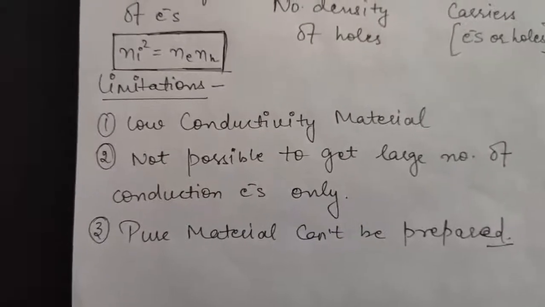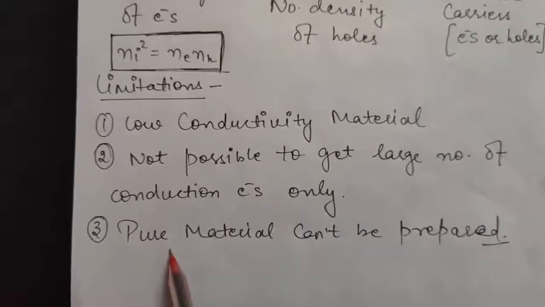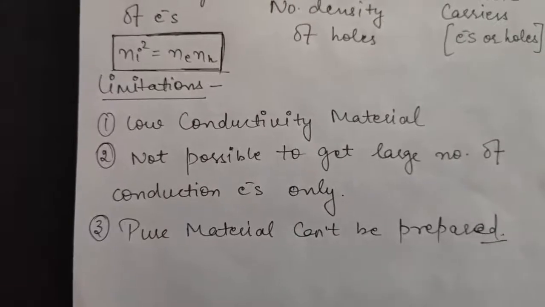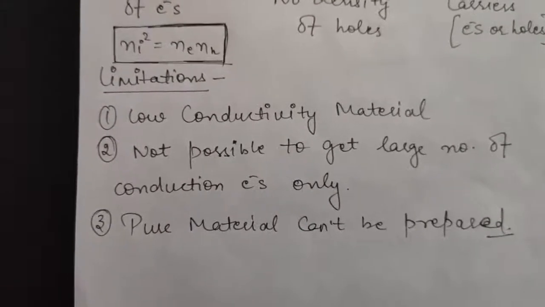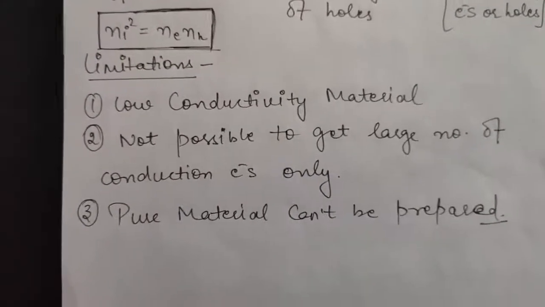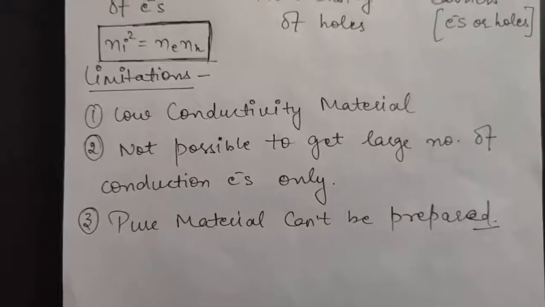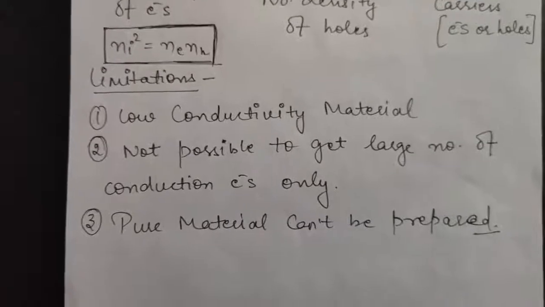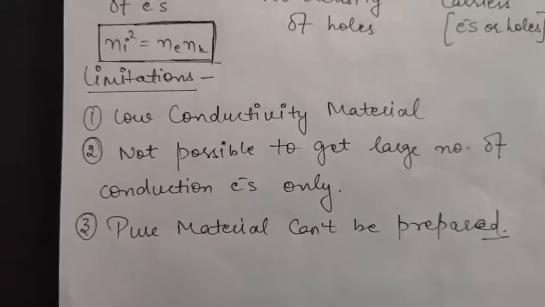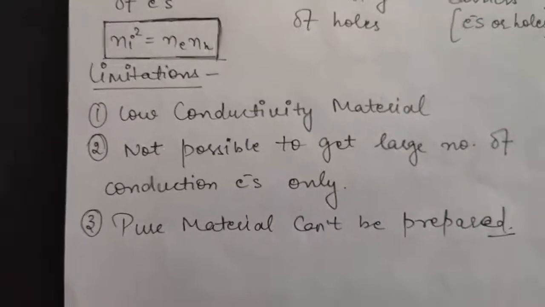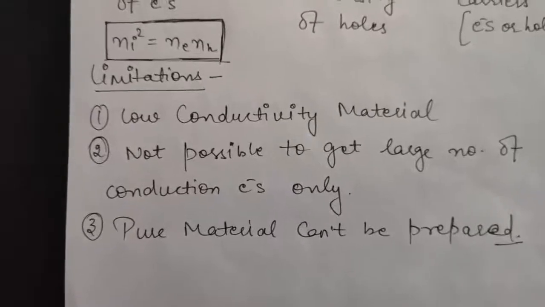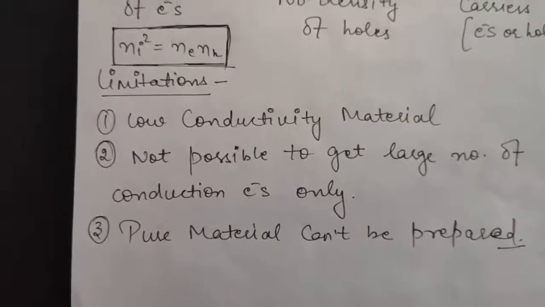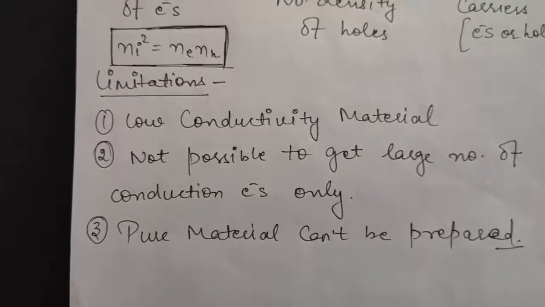This becomes another limitation: it is almost impossible to prepare any pure material, due to which intrinsic semiconductors have all these limitations. So the new type of semiconductors came into play, which were called extrinsic semiconductors. And we will be studying about extrinsic semiconductors in our next lecture.